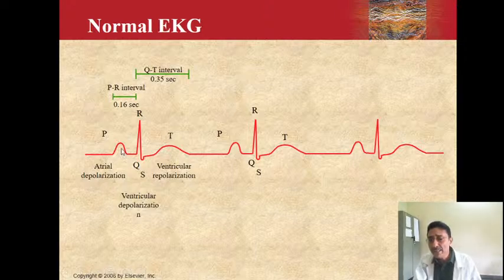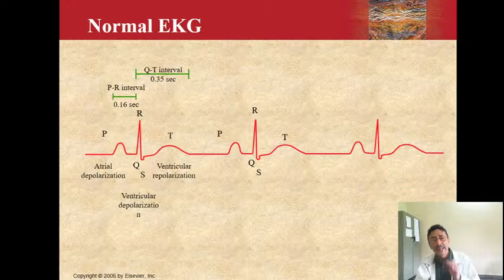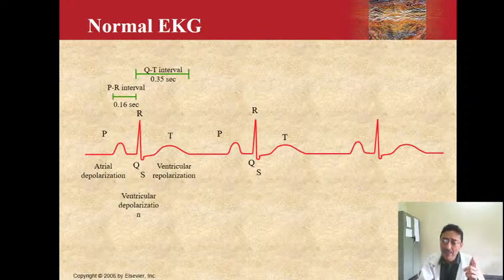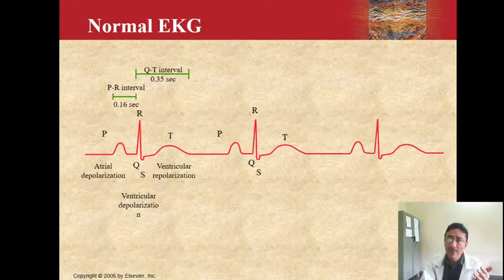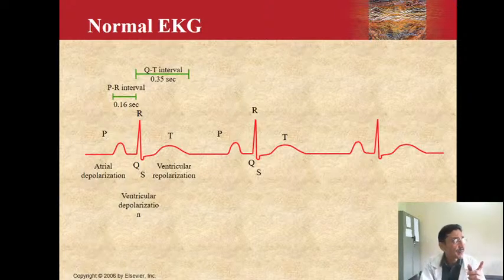The P wave is positive in almost all the leads. By almost all the leads we mean that it is positive in lead 1, lead 2, lead 3, and also V2, V3, V4, V5 and V6. That means the P wave is positive in almost all the leads except aVR and V1. If you find that the P wave is negative in aVR and V1, it is a normal recording. But in most of the leads you will find that the P wave is positive.